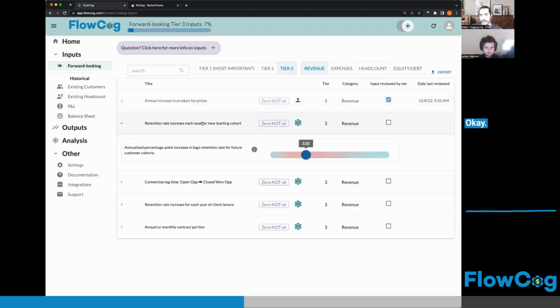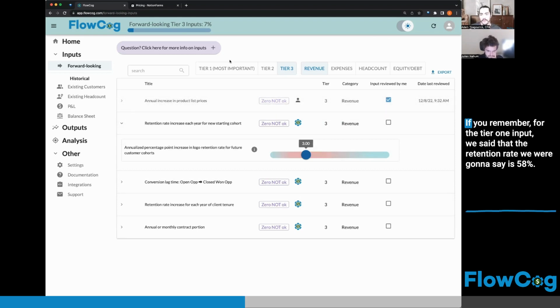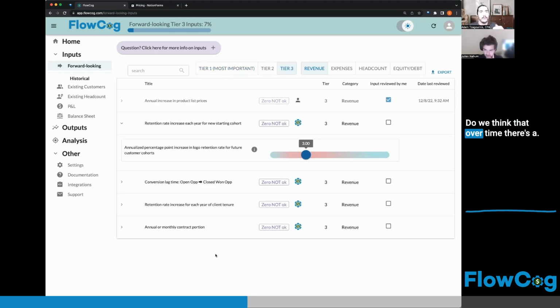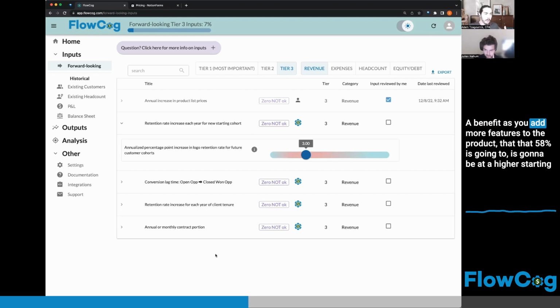Okay. This one is a little bit tricky. If you remember, for the tier 1 input, we said that the retention rate was going to be 58%. So that's the probability that a customer that was here 12 months ago is still here today. Do we think that over time there's a benefit as you add more features to the product, that 58% is going to be at a higher starting point for companies that start in the future?